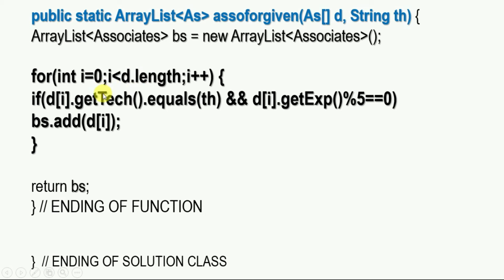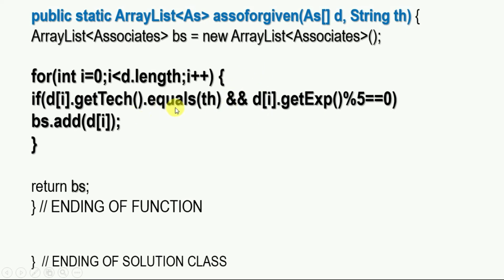The question says the string parameter technology must be equal to and appear in the technology attribute, so we use the dot equals method to compare both. This condition is very important. If you don't want to use getter and setter methods, you can directly access these variables. We don't need to use get tech and get experience in year methods here, but because we use getter and setter methods in this class, we use get tech and get experience in year. The next condition is experience in year must be a multiple of 5, with the conditional and operator.